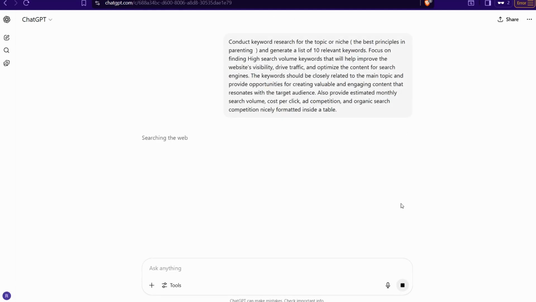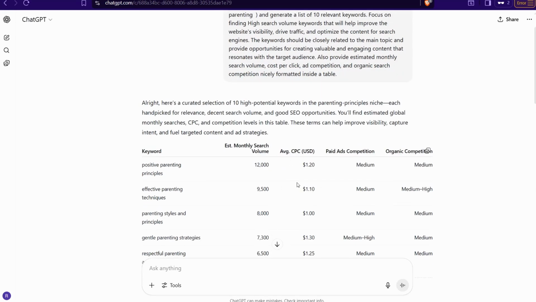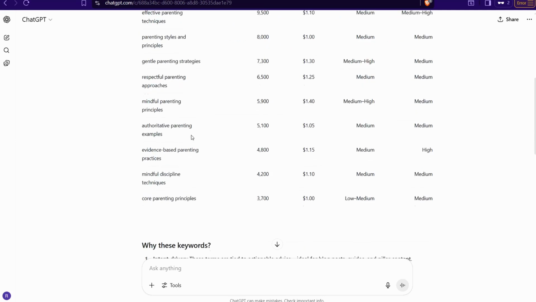That's it. That way ChatGPT searches the web to give you back this list, as you see, with search volume, average CPC, cost per click, and competition and so on. Like positive parenting principles, effective parenting techniques, styles, gentle parenting strategies, and so on.